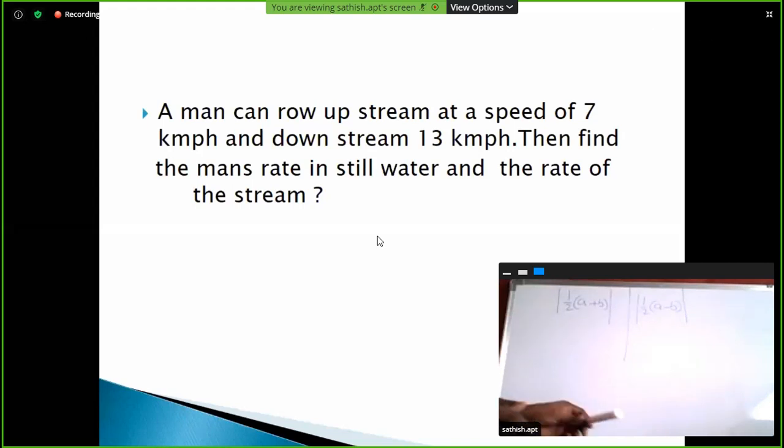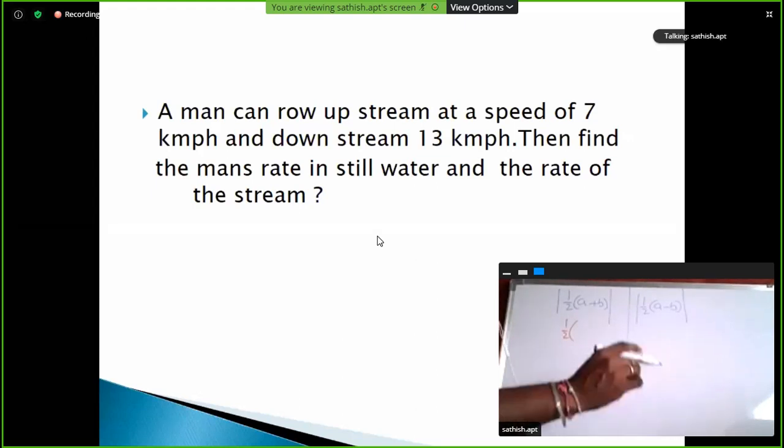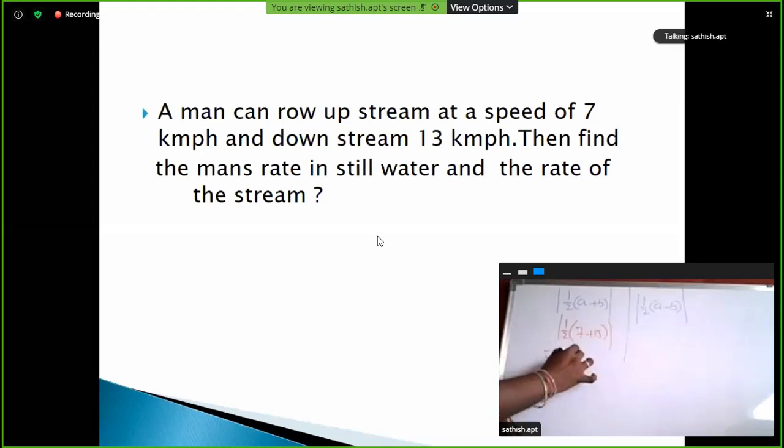Half into a value, so 20 by 2, that is equal to 10.